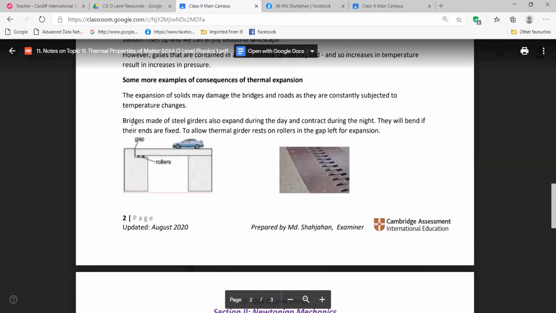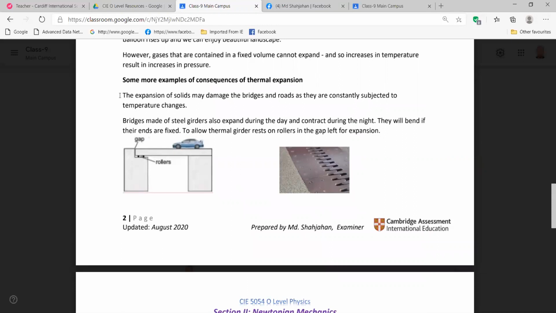Okay, now this one, Shafkat, can you read this part? Yeah, the bridges one. Some more examples of consequences of thermal expansion. The expansion of solids may damage the bridges and roads as they are constantly subjected to temperature changes. Bridges made of steel girders also expand during the day and contract during the night. They will bend if their ends are fixed. To allow thermal expansion, the girder rests on rollers, with a gap left for expansion.